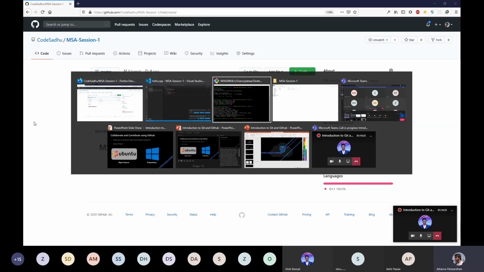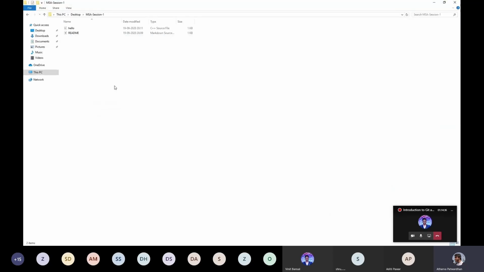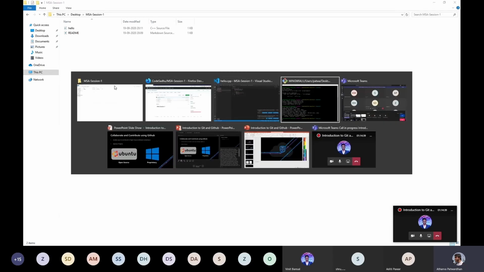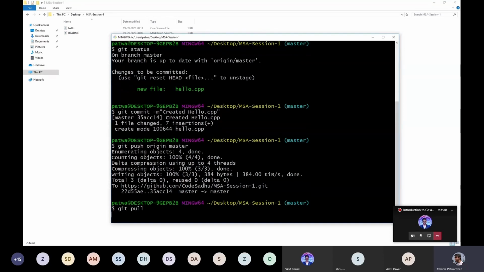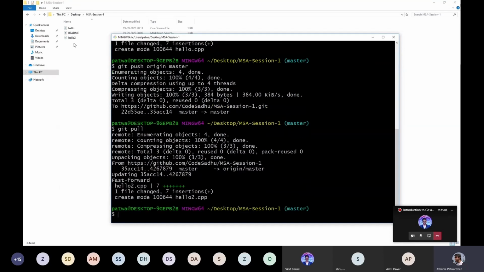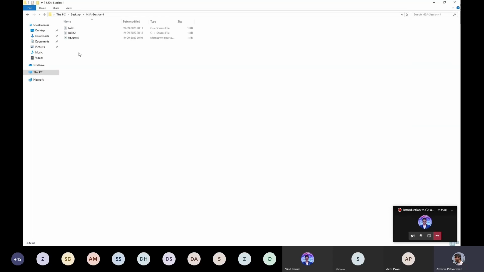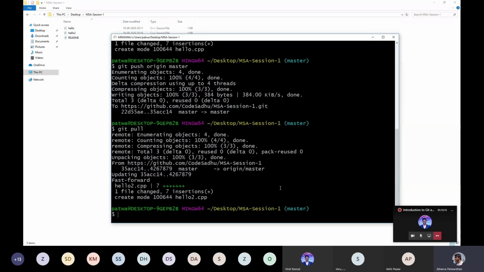If I want this file to get downloaded into my local project structure, local repository, I need to use the git pull command. So what git pull will do, it will pull all the changes that were made to the repository since the time I last pushed to it. So let's just do git pull. Yeah, so if you see over here, the hello2 file has now been downloaded in my local repository, and that's how git pull works.